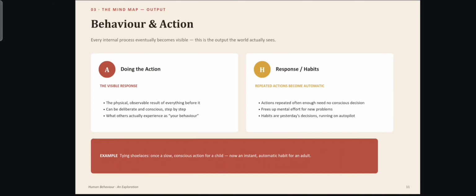And the last one is behavior and action. Doing the action is the response we give, and habit means repeated actions become automatic. A simple example for this is tying a shoelace: a slow, conscious action for a child, now an instant automatic habit for an adult.